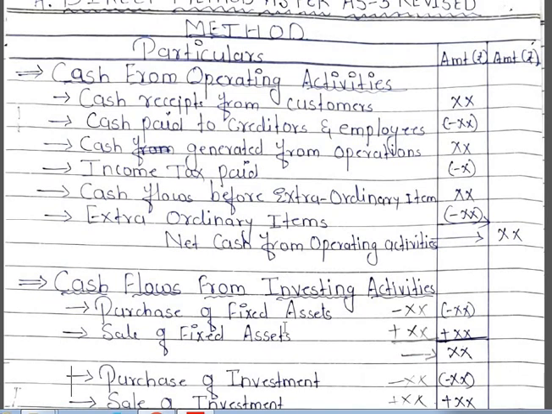This is the format: cash from operating activities, that is cash received from customers, and we have to deduct cash paid to creditors and employees. Then we take cash generated from operations, and from that we have to deduct income tax paid. Next, cash flows from extraordinary items we take. First we take the receipts, that is inflow of cash, and from that we deduct the outflow of cash. This way we find the balances in all the activities and make the total, so the total will be net cash from operating activities.